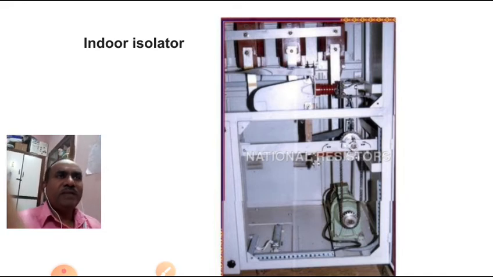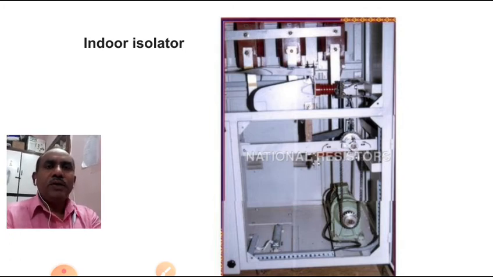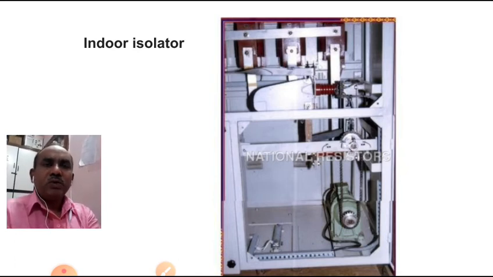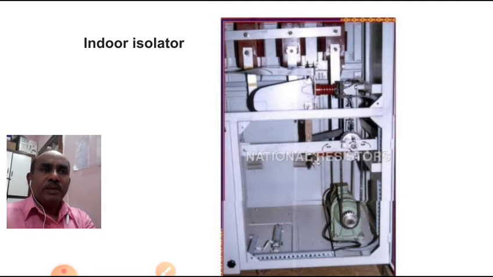Now, what we have seen: domestic isolators, single pole, triple pole and 4-pole isolators, generally used in our houses in addition to MCBs, miniature circuit breakers, and fuses. After that we have seen two isolators used in our distribution system for isolating equipment from input and output for maintenance purposes. And at the same time we have seen the indoor isolator, this one.